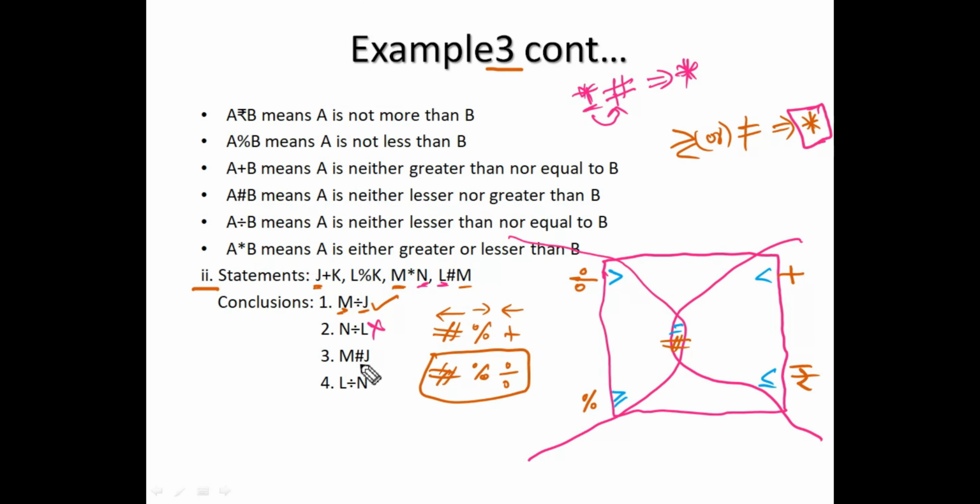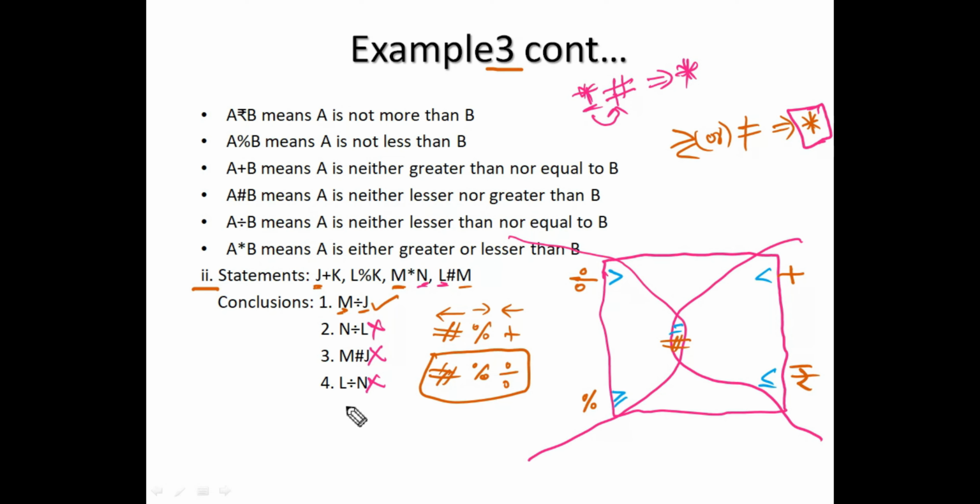M to J, we have already completed this approach. M to J, already divided by is correct, but here given is hash, that's why it is fail. Fourth, L to N. L to N, the answer is also ready. N to L is star, so L to N is also star, but it is not star. That's why fail. Okay.